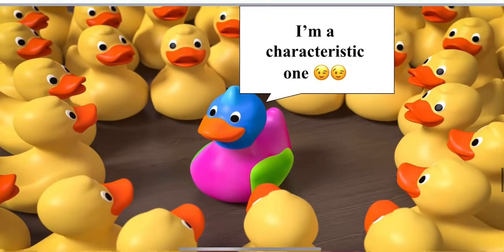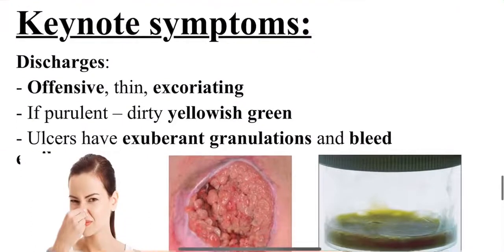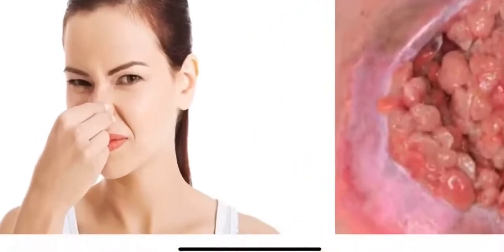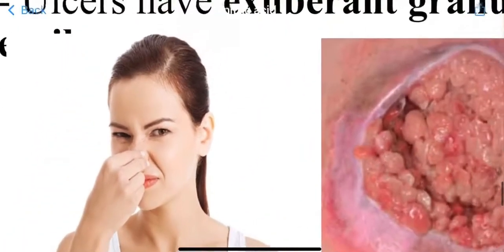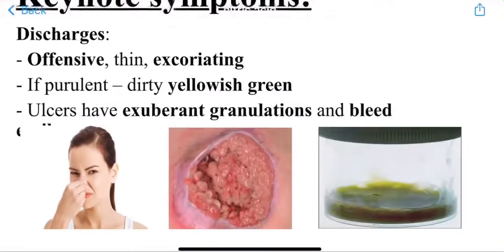I'm a characteristic one. Now we are going to go in deep into the characteristic symptoms of nitric acid. The keynote symptoms are, first we'll see about the most peculiar, the most characteristic symptom, that is the discharges. The discharges are offensive, thin, excoriating, that is corrosive, excoriating discharges, and highly offensive. You can see they are highly offensive. If purulent, dirty yellowish green.